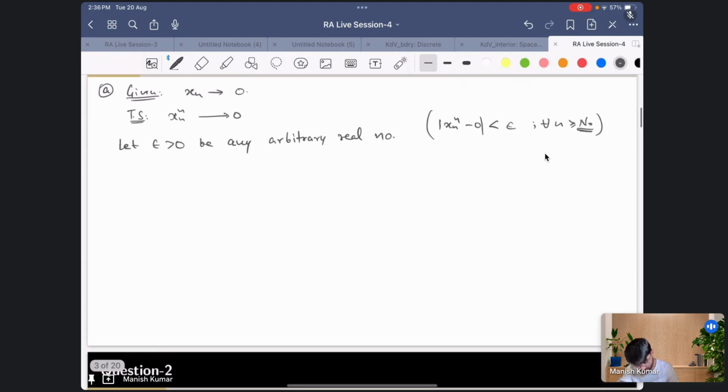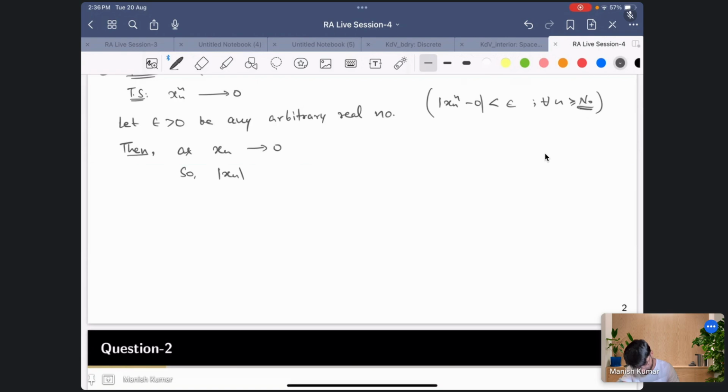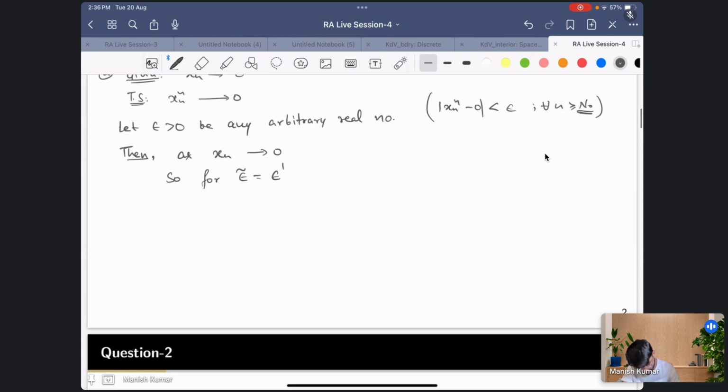Now we also know that xn converges to 0. So for epsilon tilde, another epsilon I am defining, epsilon tilde equals epsilon raised to the power 1 by n, which is greater than 0, there exists some n naught belonging to the natural numbers such that the difference |xn minus 0| is less than epsilon tilde, which is epsilon to the 1 by n, for all n greater than or equal to n naught. So this is just the definition of convergence.